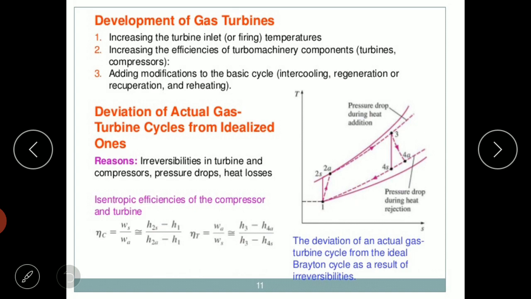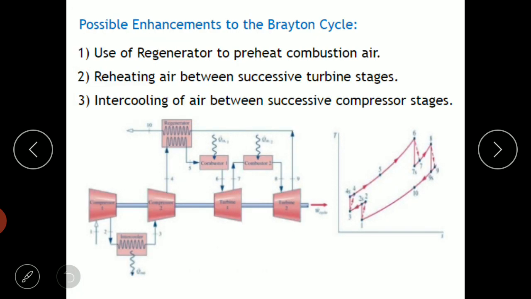Gas turbine Brayton cycle efficiency can be improved by any one of these three methods, or a combination of two or three methods. The first method is to go for a regenerator to preheat the air entering the combustion chamber. That is the Brayton cycle with regeneration.